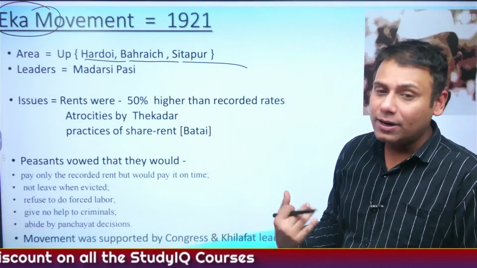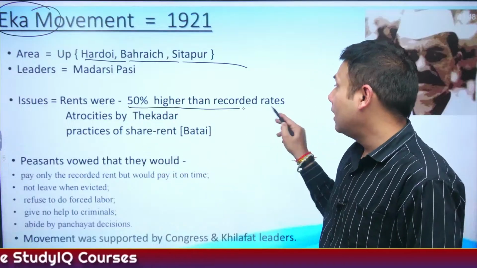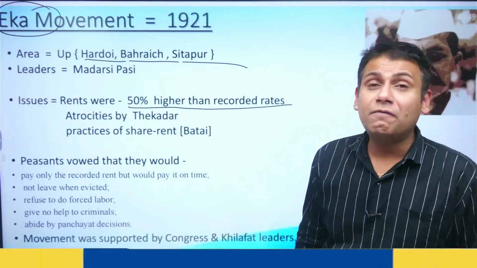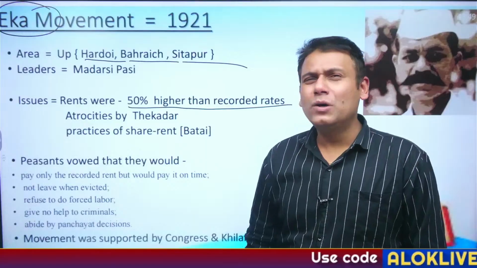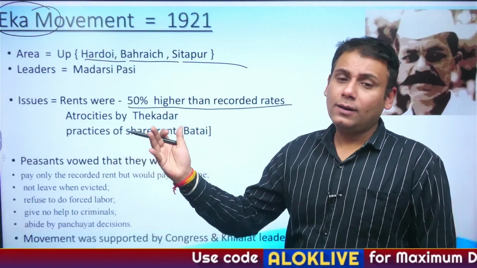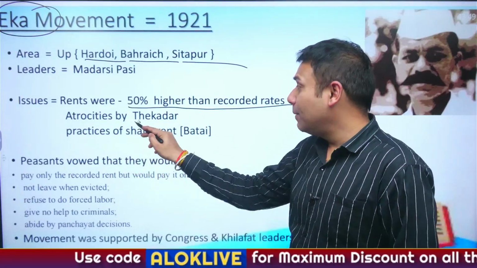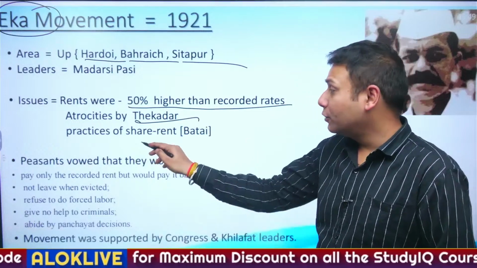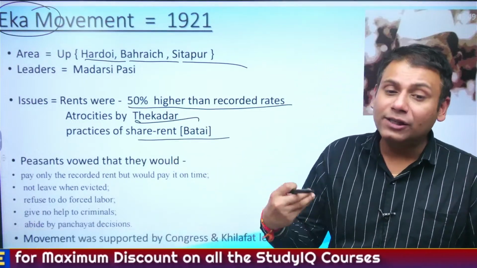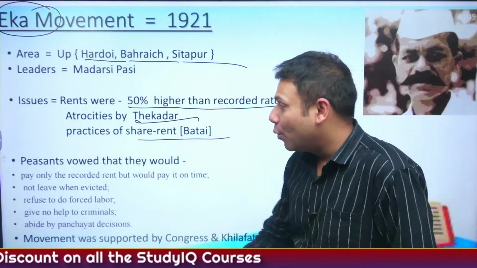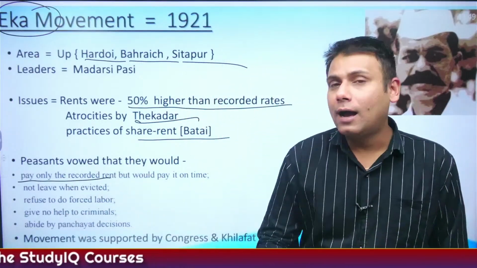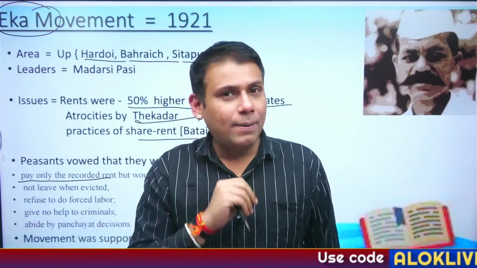Now what was the major reason? Rents 50% higher than the recorded rents. Rents were very high or the land revenue was exorbitant. Correct? Atrocities by the zamindar or the thekedar, the practice of share rent. Now what did the peasants want? The peasants said that we will only pay the recorded rent. As I have told you, the example in Pabna and the rest. What example did we study?